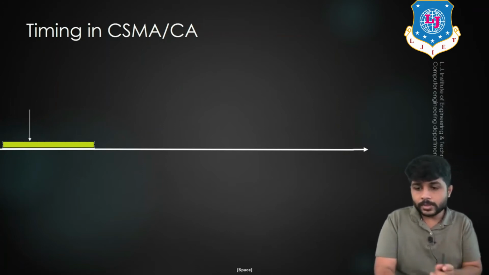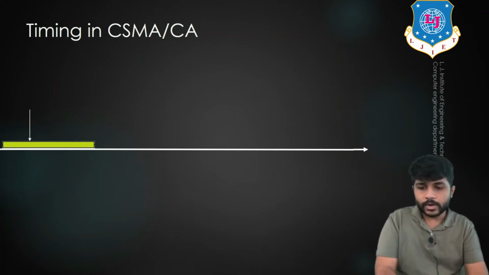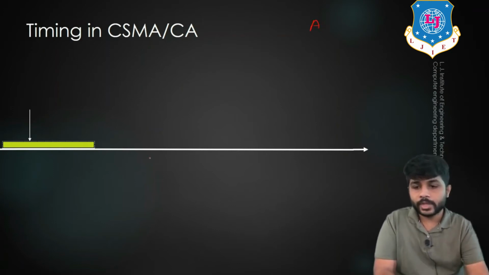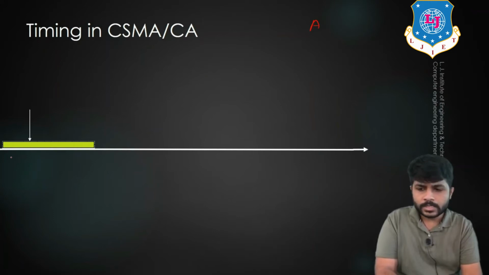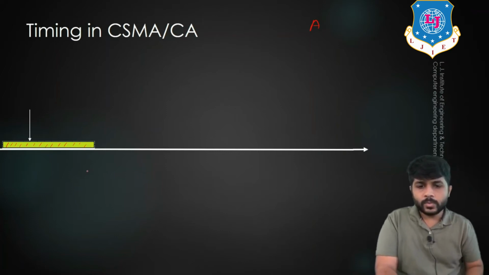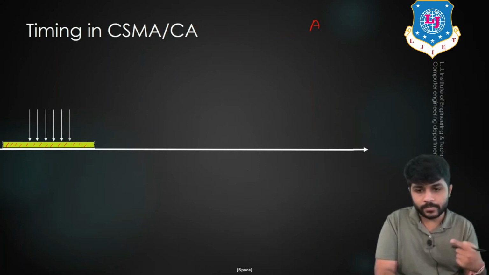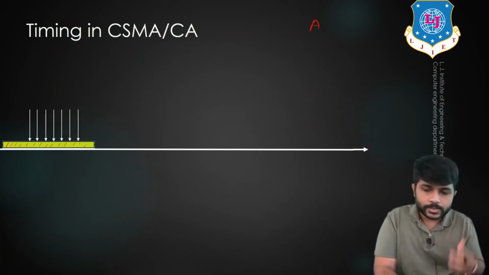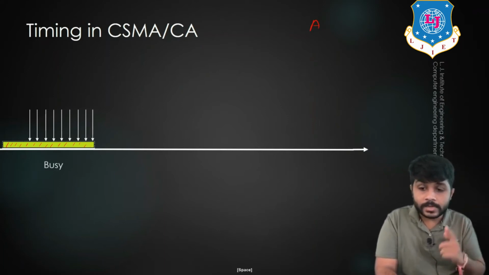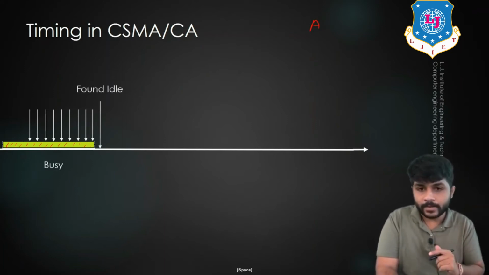Now suppose device A wants to send some data. If device A wants to send data, it will first sense the channel. Suppose during this period, the channel is busy. So when the channel is busy, A will continuously sense the channel, because A wants to send some data, right? So it will continuously sense the channel until it becomes idle.